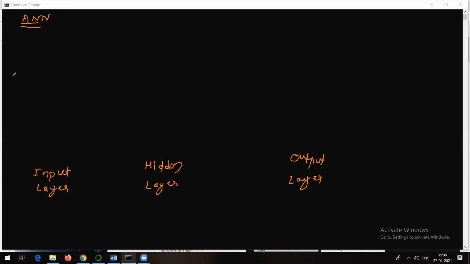As I told you, in all these layers we have neurons. Let's suppose this is our original image, in which we have some animals. We want to identify whether it's a dog or a cat, whatever it is. Let's suppose this image will be passed as an input to all these layers. Each layer will have neurons. Let's suppose this input layer has two neurons: this is the first neuron and this is the second neuron. Now, what is a neuron?